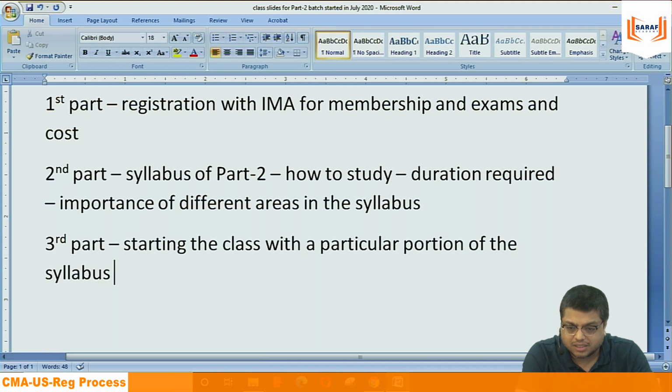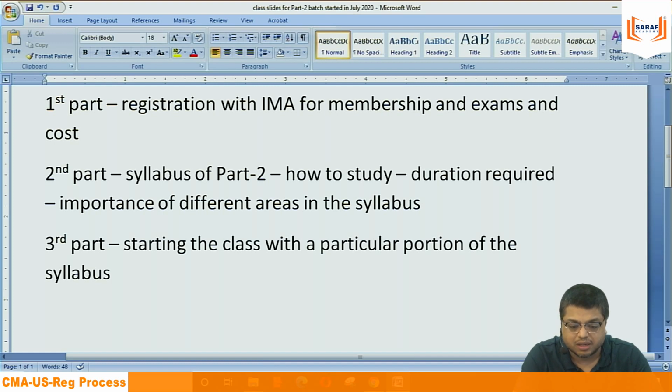Today's class is divided into three parts. First part is registration with IME for membership, exams, cost, what is the validity and everything. The second part is relating to the syllabus. What is the part 2 syllabus, what is included, which area is more important in the exam, which area is less. Nothing like that, but some importance is there. So we need to understand how much I need to study, what will be my plan of study.